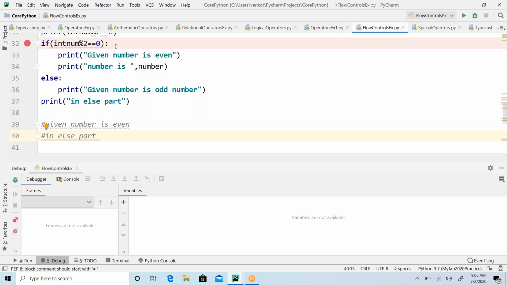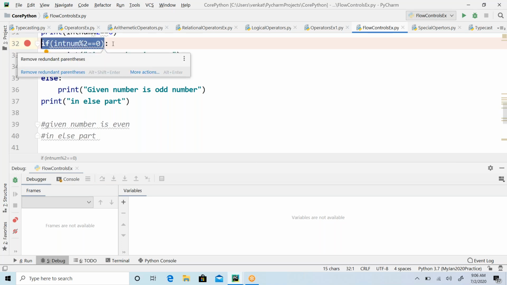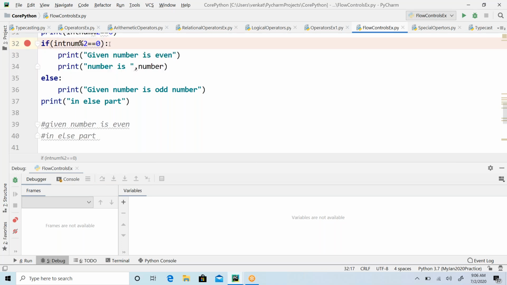So this is the if block. In Python we have a concept of indentation. As soon as you have written an if condition followed by a colon, it means your if body is starting, and that has to maintain one tab space.